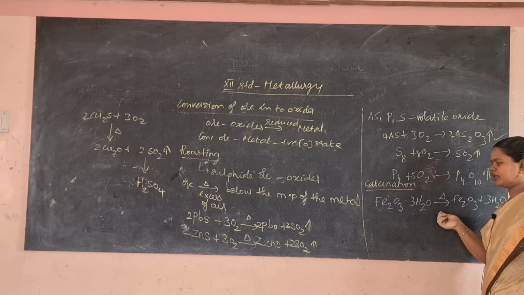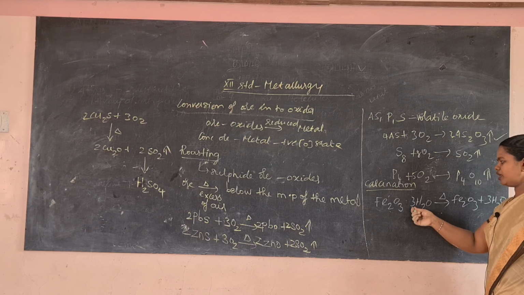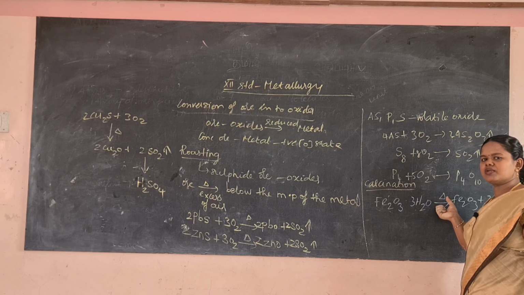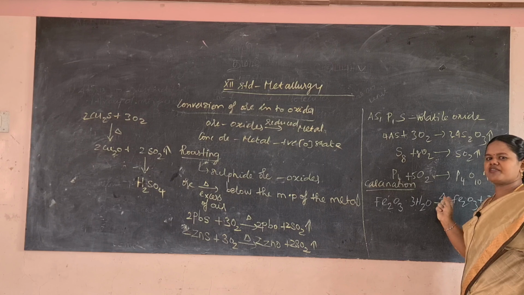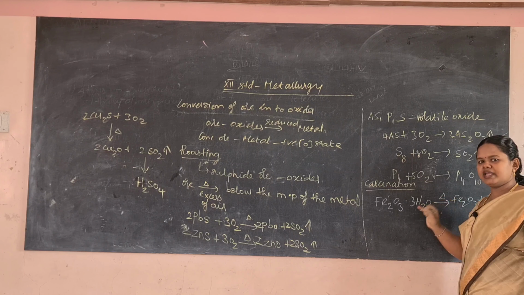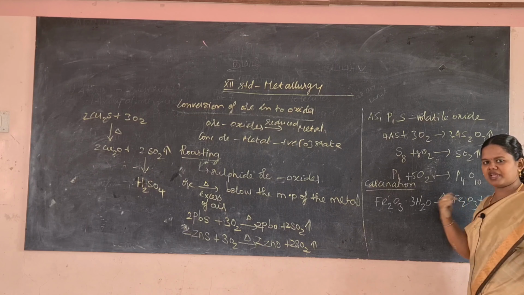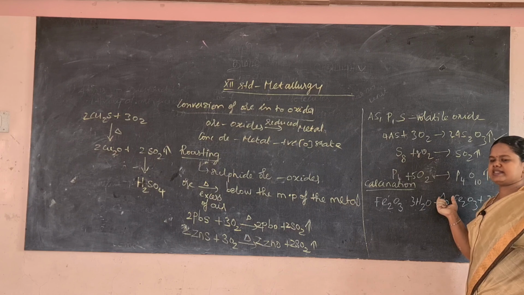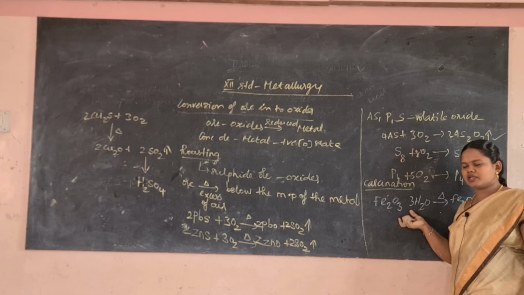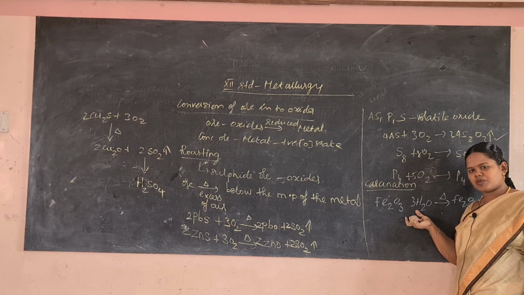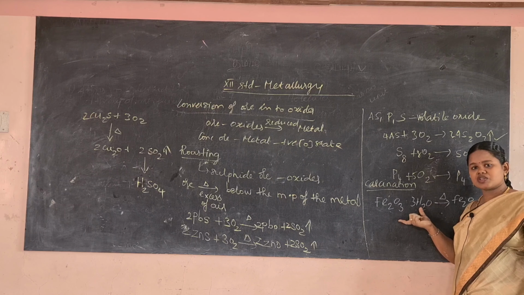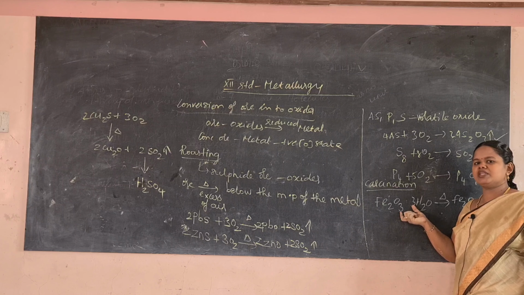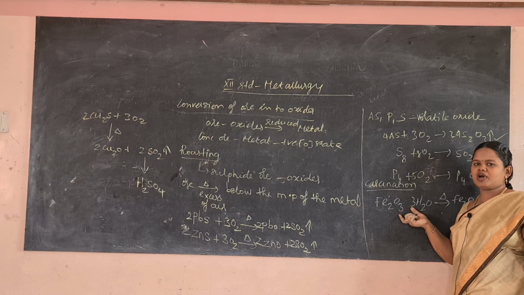On heating, the water of hydration is removed, and if any organic matter is present, that is also removed as their corresponding oxides. You can also write for many other compounds like copper carbonate, calcium carbonate and magnesium carbonate. You can try these all yourself.